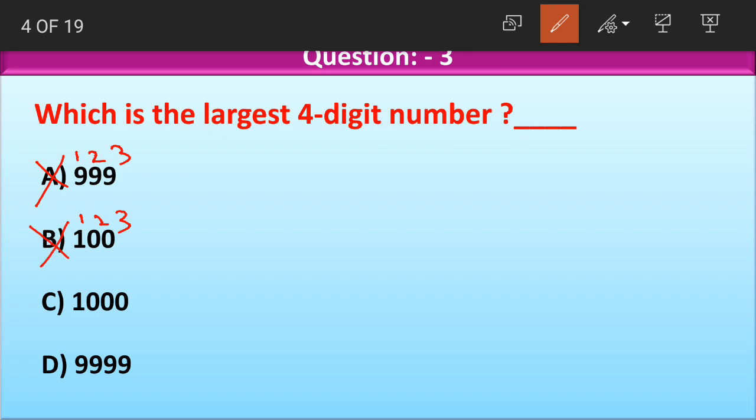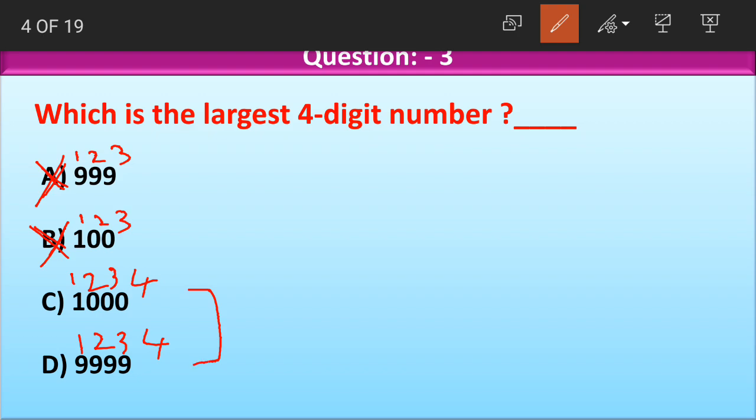So cancel. And coming to the third option, 1000. How many digits does 1000 have, children? 1, 2, 3, 4. 4 digits. Okay, this might be the largest 4-digit number. Again, coming to the last option D, 9999 also has 4 digits. So we have eliminated A and B because they have only 3 digits. Now we have to choose one among C and D.